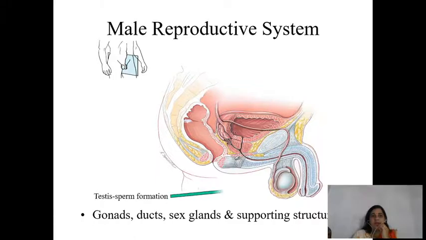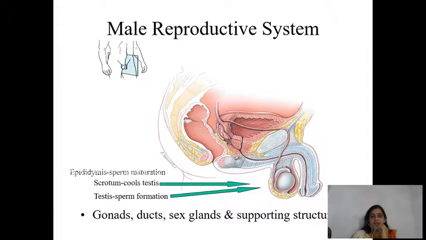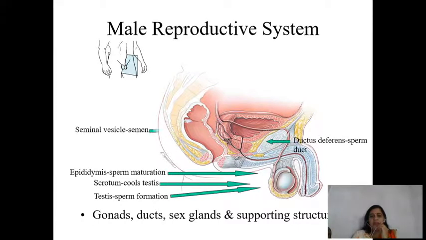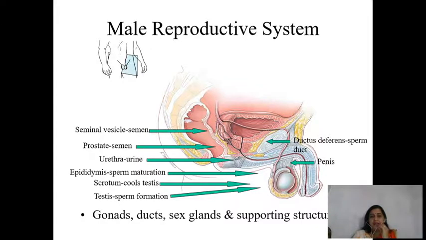Now we can see here in the male reproductive system the organ which is called the testis. This testis is extra abdominal in position, located outside the body. Why is its position extra abdominal? Because spermatogenesis requires a temperature 2 to 3 degrees centigrade lower than the body temperature.